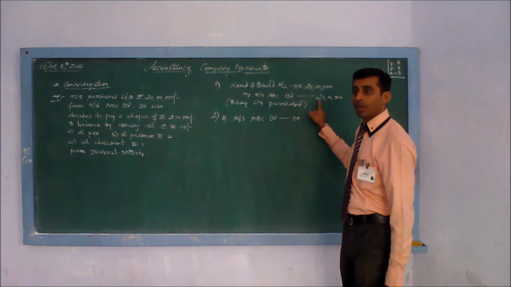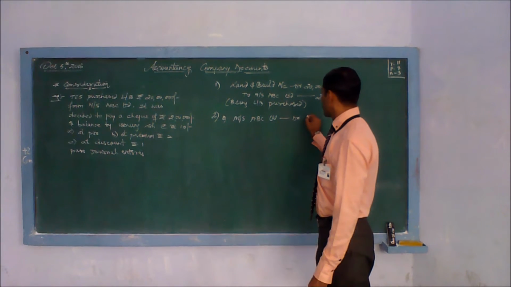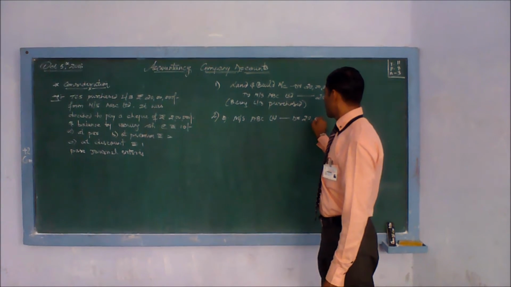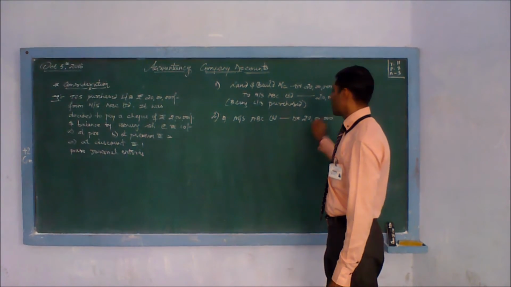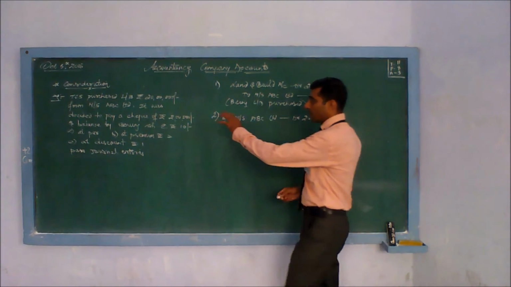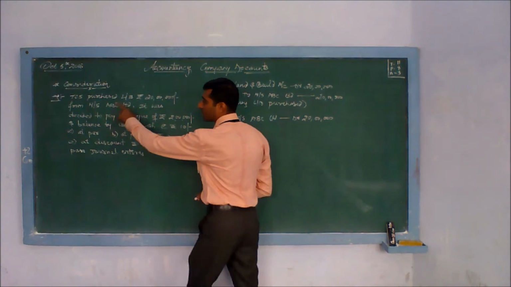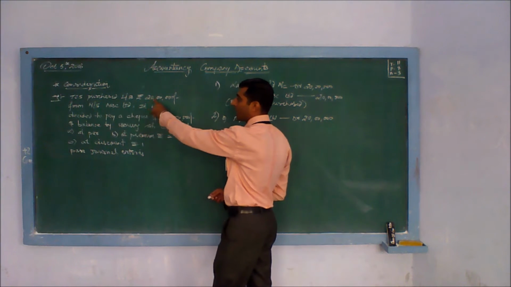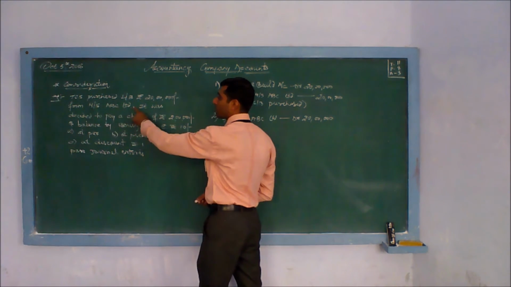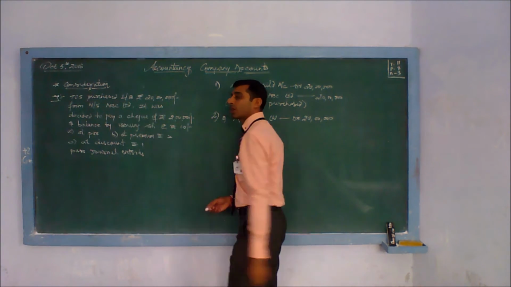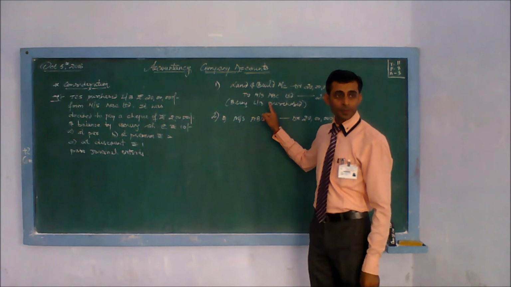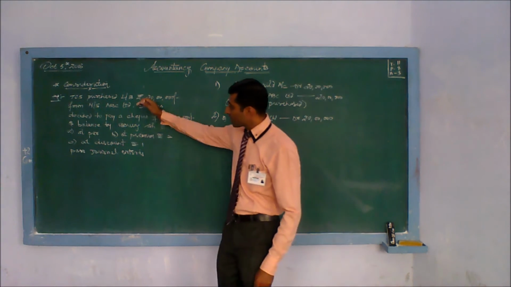Amount how much we have to pay them is 20 lakh. This is the amount which is due to them. Till here, this first sentence, TCS purchased land and building from so and so, is information required only for the first entry. For the second entry, information starts in the later part.